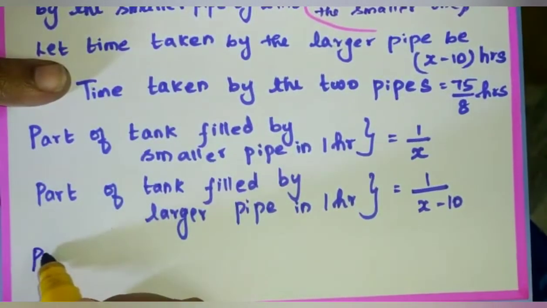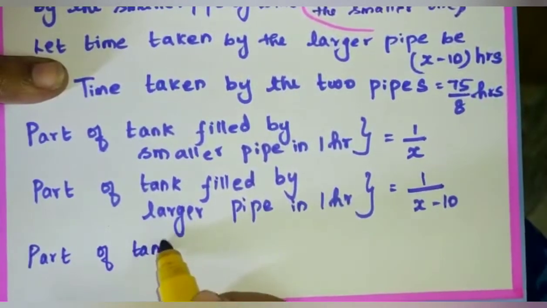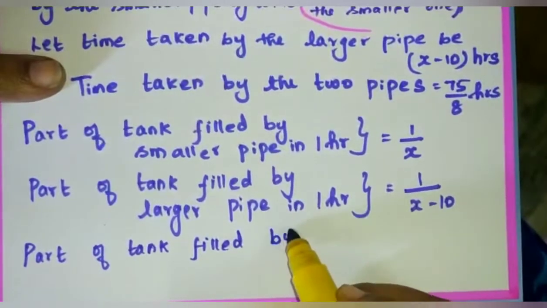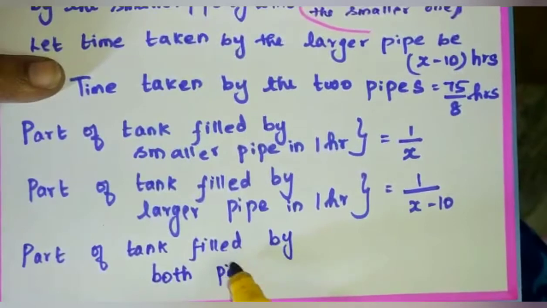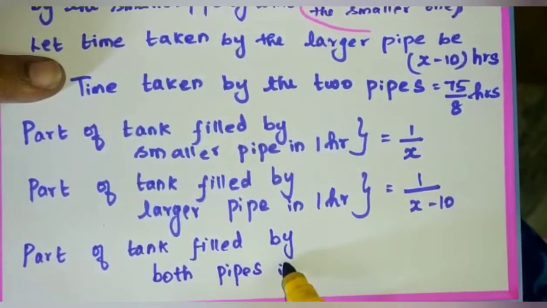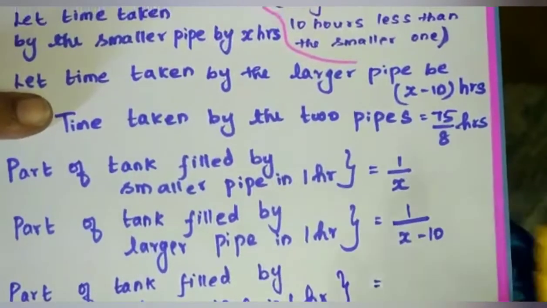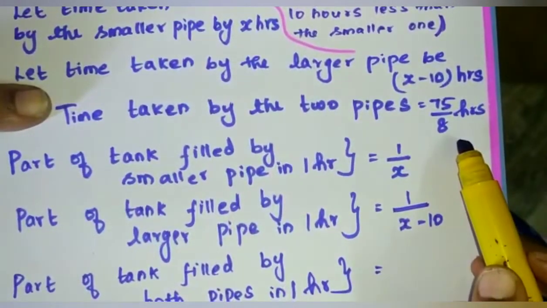Part of tank filled by both pipes in 1 hour. Both pipes in 1 hour. Here the time taken by the two pipes is 75 by 8 hours, no?